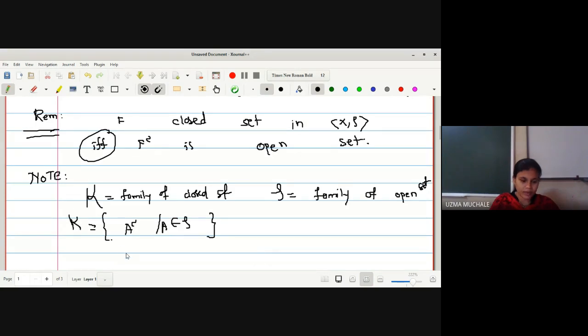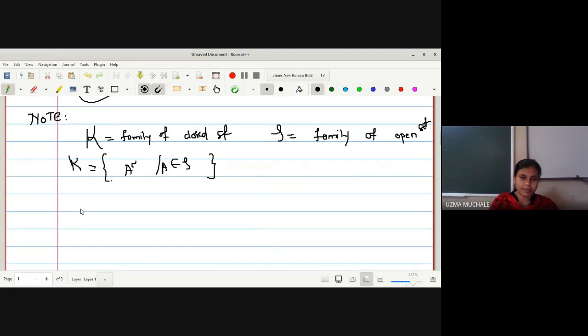Okay, let me go through an example so that you can understand. Let X be equal to the set {a, b, c}, and let tau be equal to {phi, X, {a}}. Now how are we going to get the family K? It is nothing but the complements of members of tau, because every member of tau is an open set.